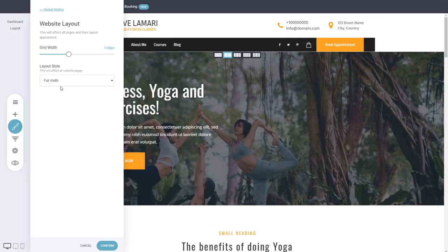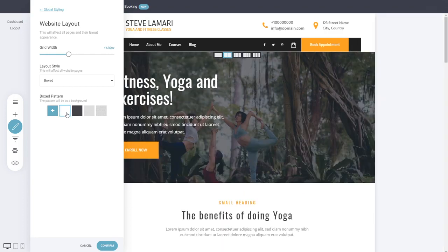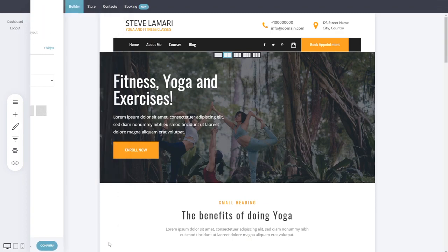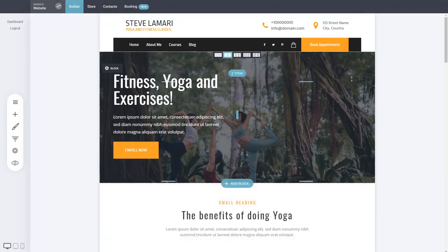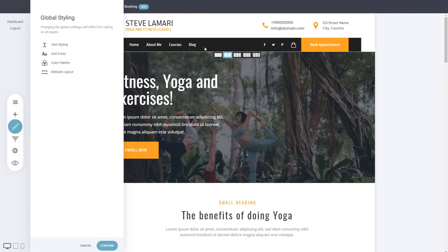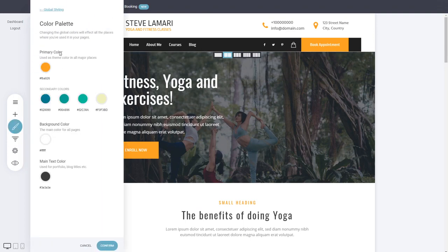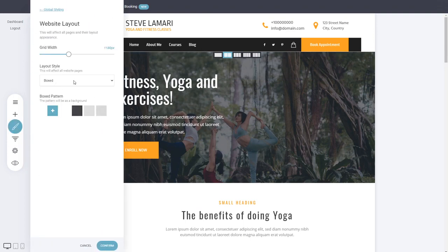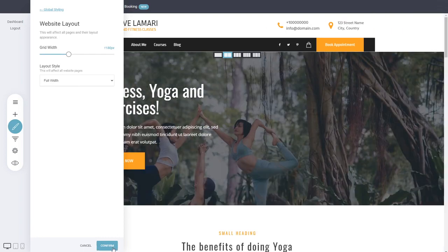And you also have the ability to have it full width, which is this design that you see from edge to edge, or boxed if you want to have it with some kind of a box design, like this, for example, where the content is basically in the middle, and some background on the sides. So it depends on what you're trying to do and what you're trying to achieve, and again you can go back to the full width.